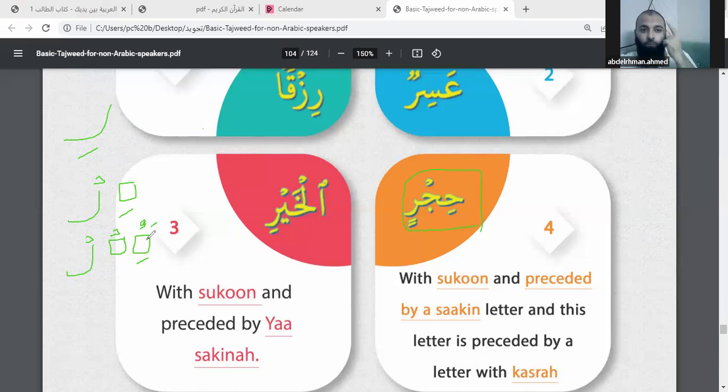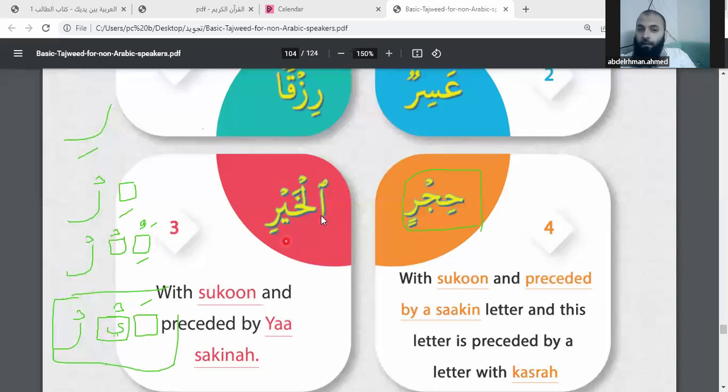But we have one exception. If the Ra has Sukoon, preceded by the letter Ya, not any letter, by Ya Sukoon, and the previous letter has Fatha. If you found this shape, a letter with Fatha, followed by Ya Sukoon, followed by Ra Sukoon, only in this case make it light, like al-khayr.